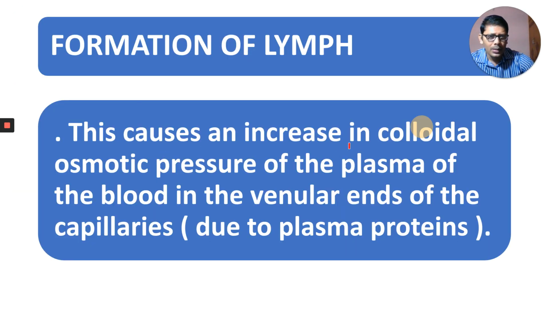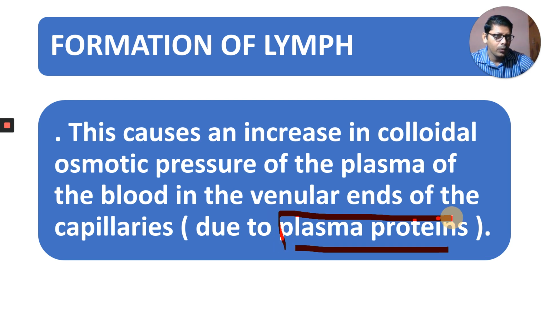This causes an increase in the colloidal osmotic pressure of the plasma of the blood in the venular ends of the capillaries due to plasma proteins. I said that all are coming outside except blood cells, and plasma proteins are also not coming outside.